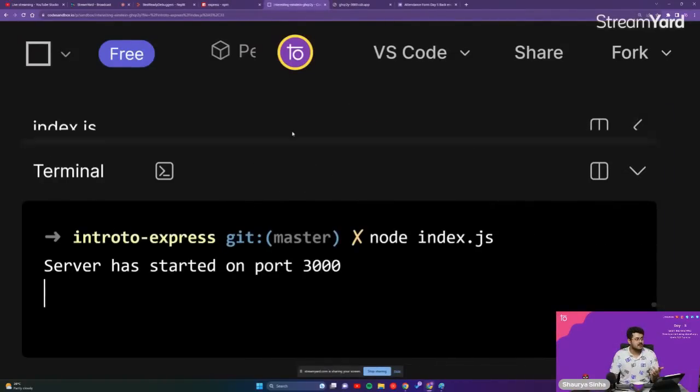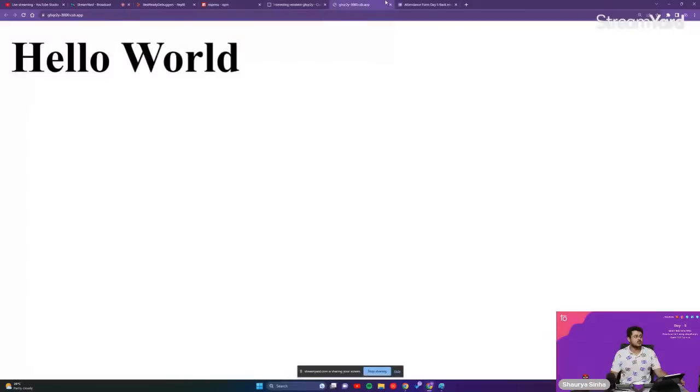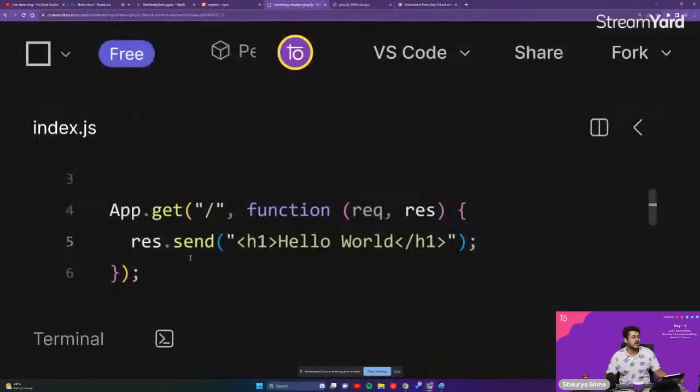Okay. So why have we used app.get? Because we have to. If you haven't attended yesterday's class, the user, when he's trying to access our website, is sending a get request that says get me these files, get me something from the backend. That request is a get request, and that is what we are trying to handle inside of the code. Our app is trying to handle a get request that we are receiving at the forward slash location. If you have not attended yesterday's class, you will not be able to understand it.